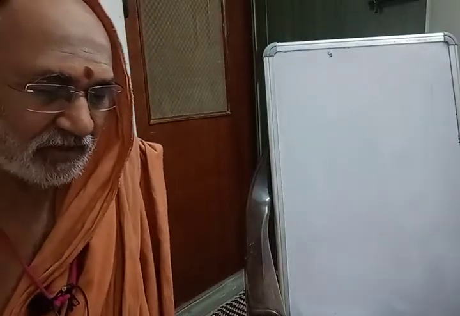Or agadah nasti. Murkhasya agado nasti, or murkhasya aushadham nasti.